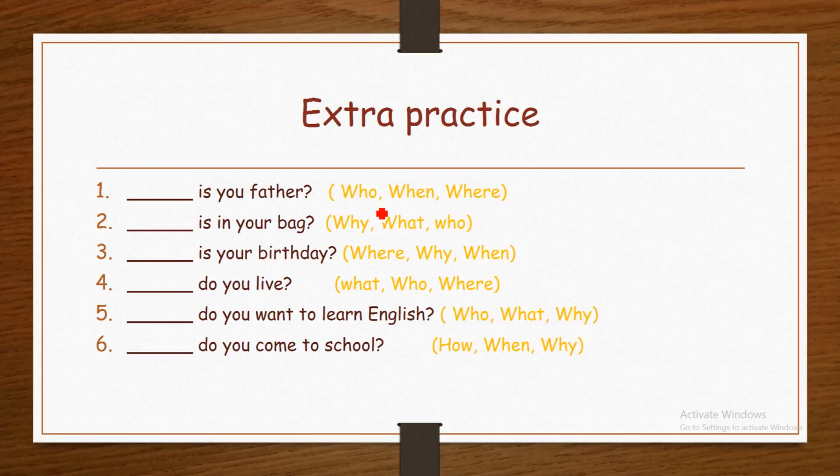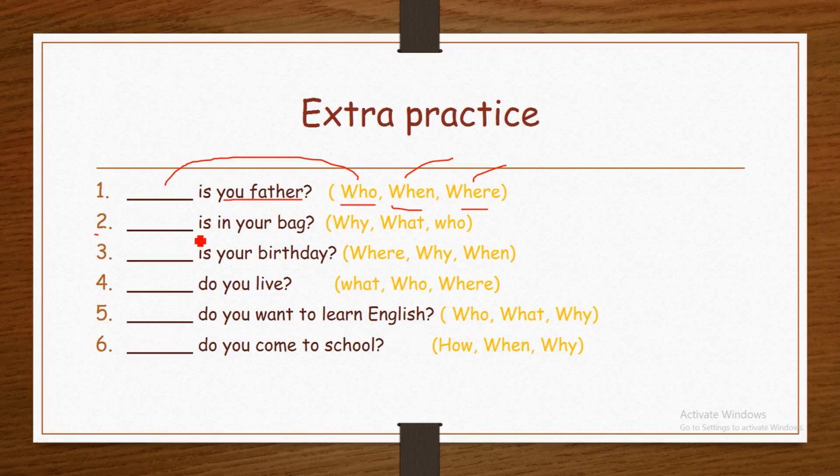Extra practice. It's also like a quiz. Number 1. Blank is your father. Your father is a person. Here, someone is asking about your father. Who, when, where. As we said, when is used to ask about time. Where is used to ask about a place or a location. Therefore, the correct answer is who. Who is your father?